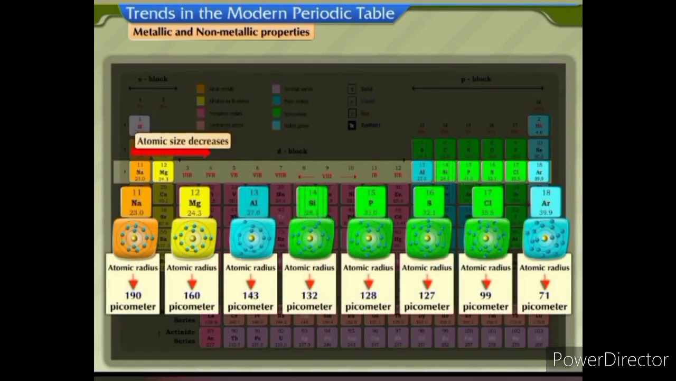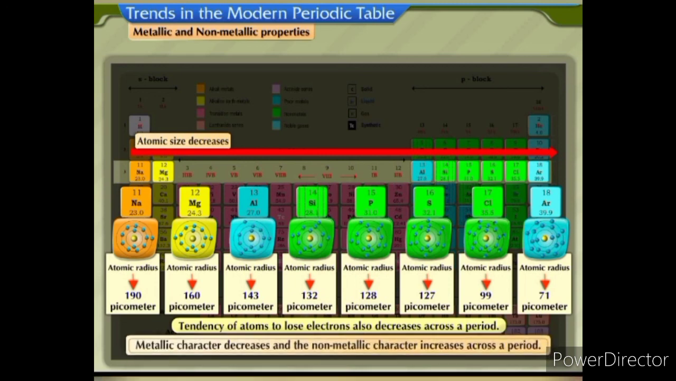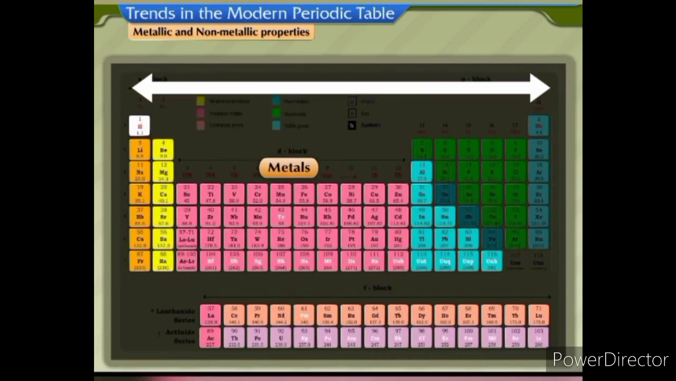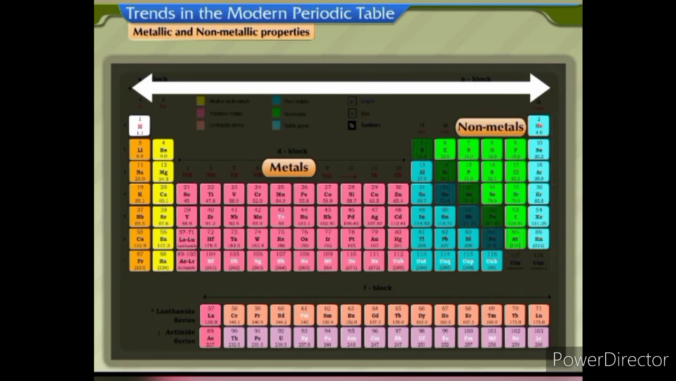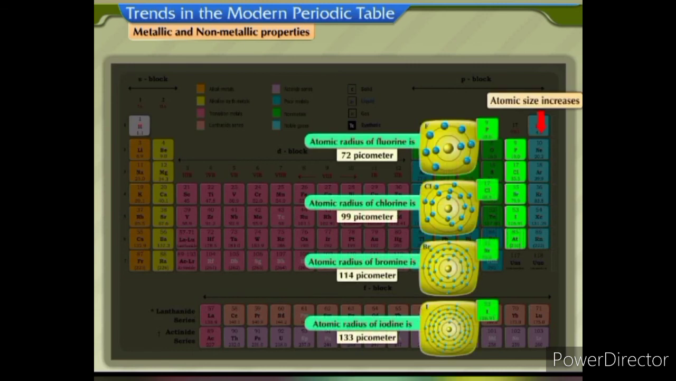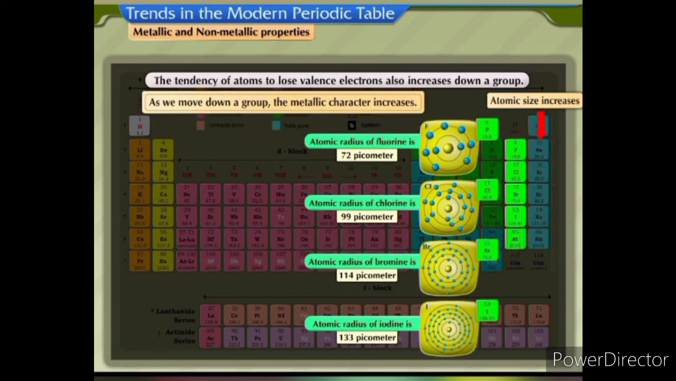We know that in a period the atomic size decreases, therefore the tendency of atoms to lose electrons also decreases across a period. In other words, the metallic character decreases and the non-metallic character increases across a period. That is why the elements on the left-hand side of a period are metals and those on the right-hand side are non-metals. In a group, the atomic size increases, hence the tendency of atoms to lose valence electrons also increases down a group. Thus, as we move down a group, the metallic character increases.